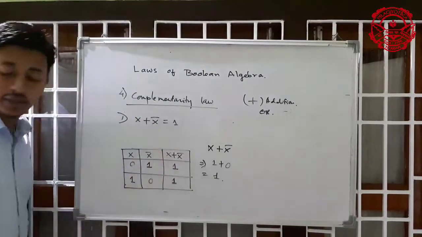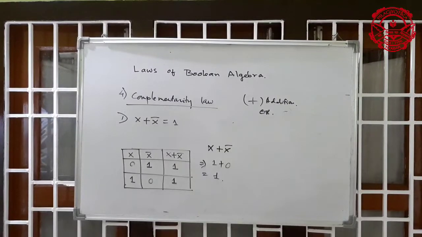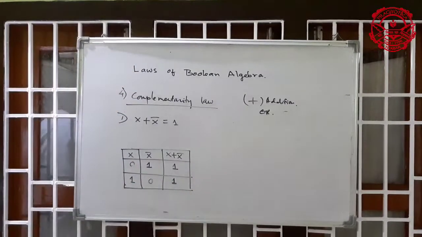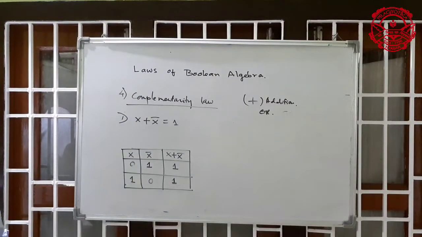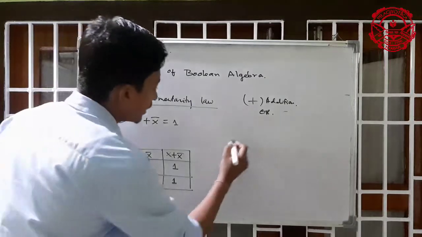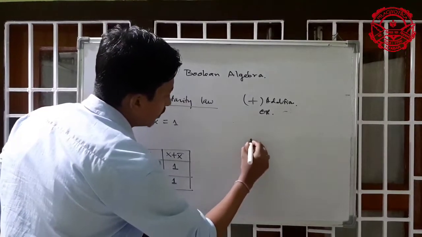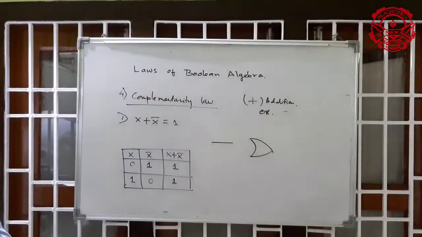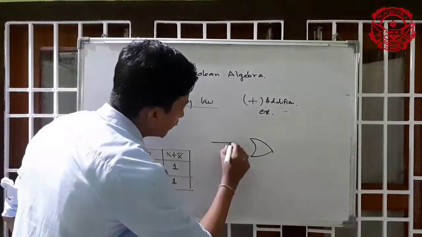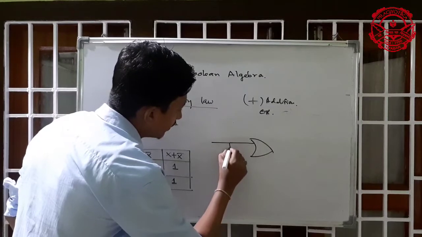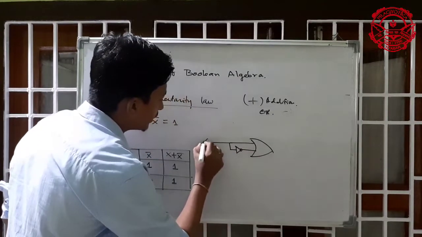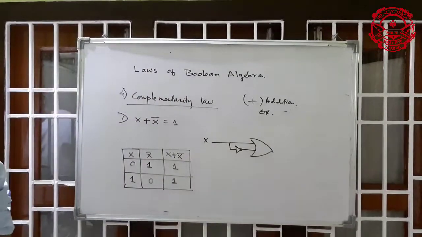Okay, this is the complementary law. Now you can see in the book the symbol given here. This is the x, the value of x.